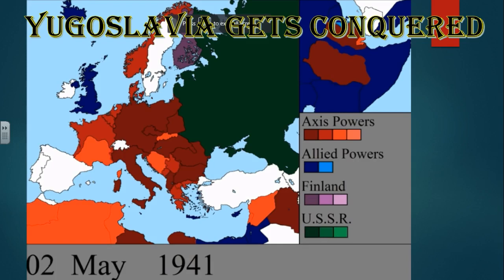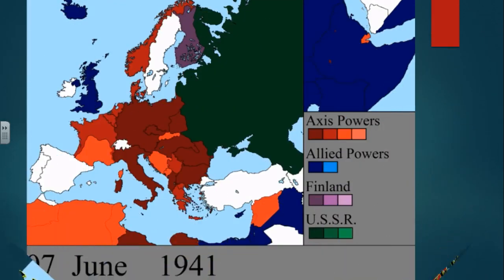So virtually all of Europe at this time period, with the exception of Ireland, Sweden, Portugal, Spain, and Switzerland, and then portions of Russia, are going to be controlled by the Axis powers, or Finland, who, as I already stated, had an agreement with Nazi Germany. Okay, this time period is not looking good for Allied Europe. We can see what's going on at this time period. Okay, things are not getting good.